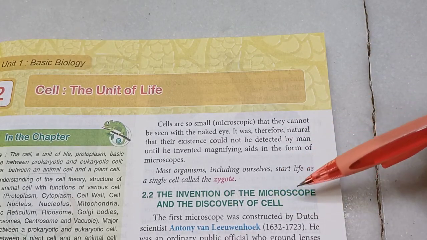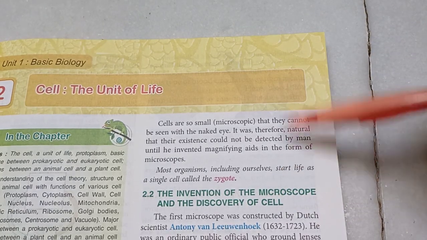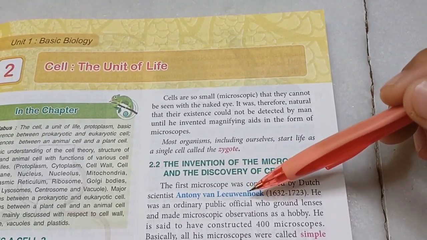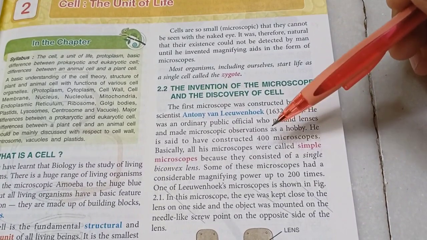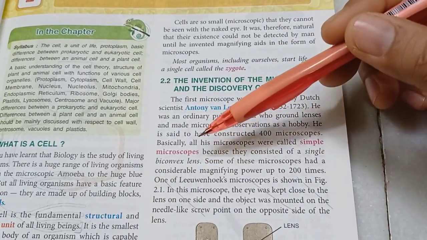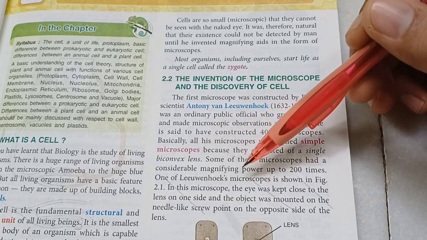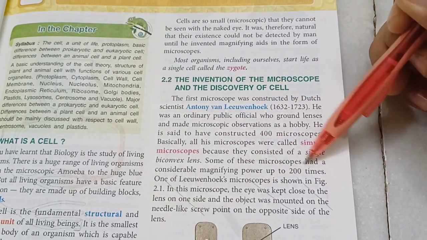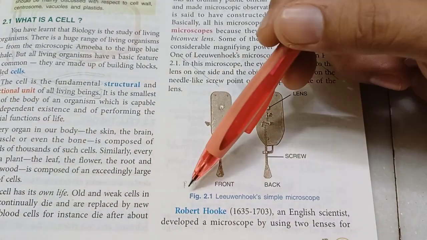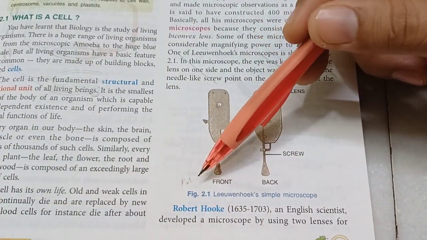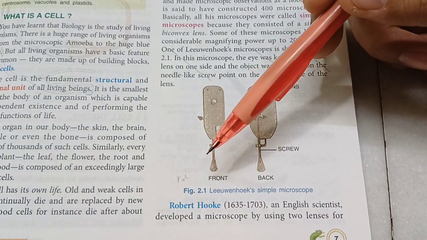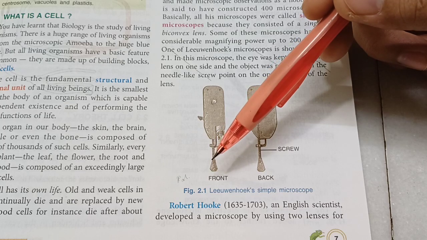Now, the invention of the microscope. The first microscope was constructed by Antony von Leeuwenhoek. He made a simple microscope, which was just a biconvex lens, just like a magnifying glass. It was able to magnify things up to 200 times. Now, cancel these lines. This diagram is not so important, so mark it as read. Whatever is marked as read means that nothing can be asked from it in the exams, but I'm not going to cancel it, keep it for extra knowledge.